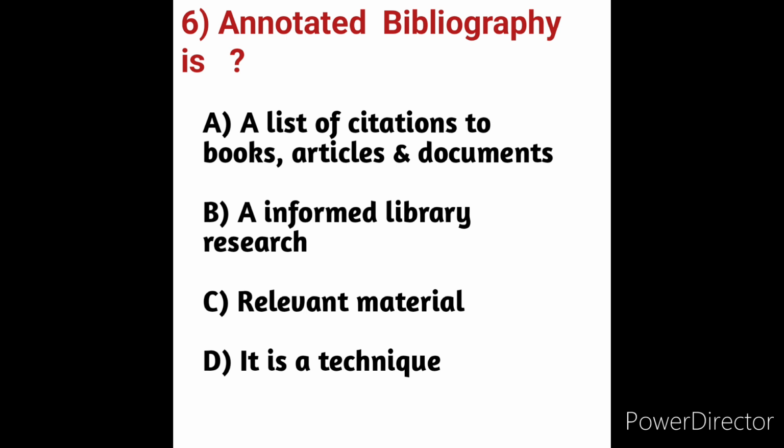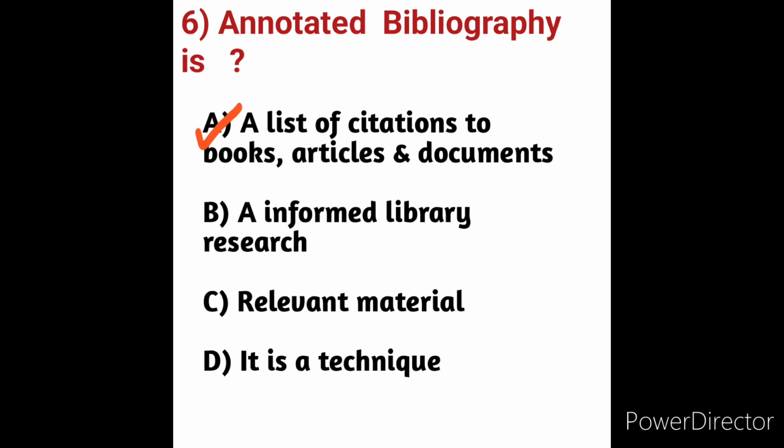The contents of annotated bibliography provide full bibliographic citation, indicate the background of the author, indicate the content or scope of the text, outline the main argument, identify the research methods, identify any conclusion made by the authors. These all are the content of the annotated bibliography. Annotated bibliography is a list of citations to books, articles, and documents. Each citation is followed by a brief, usually about 150 words, descriptive or evaluative paragraph, the annotation.